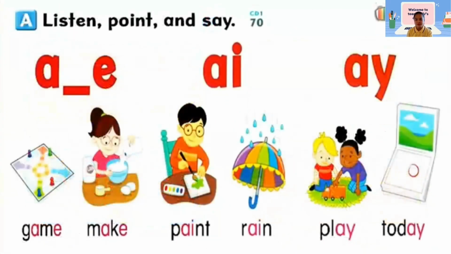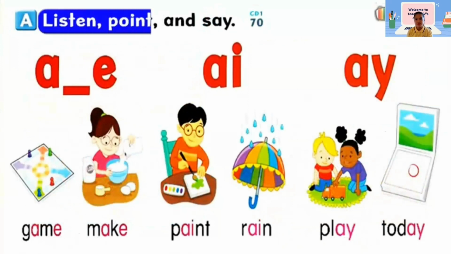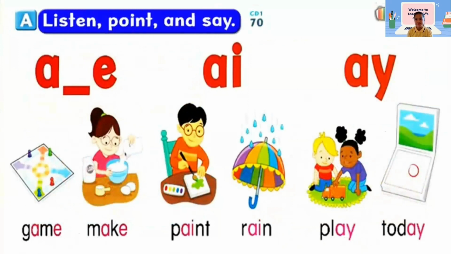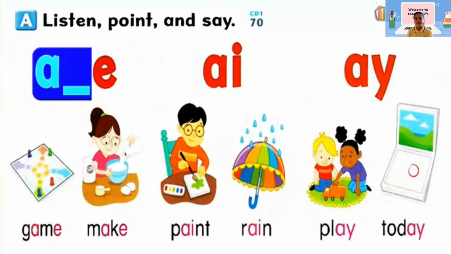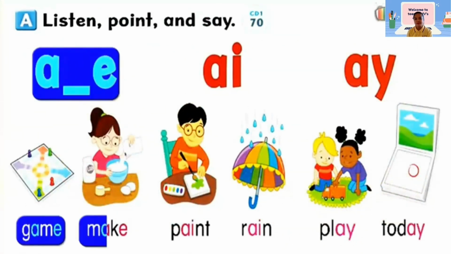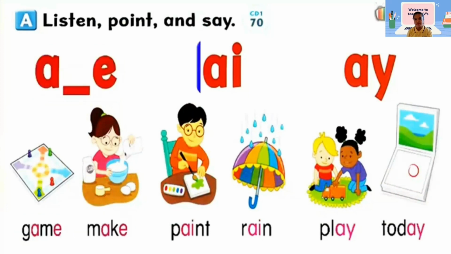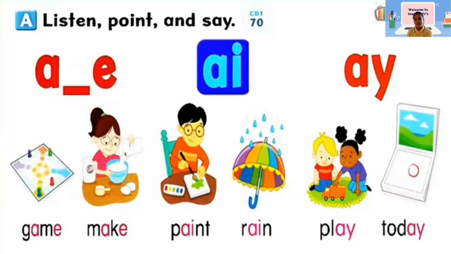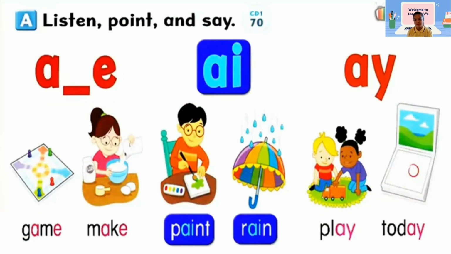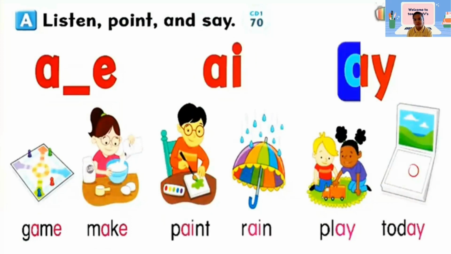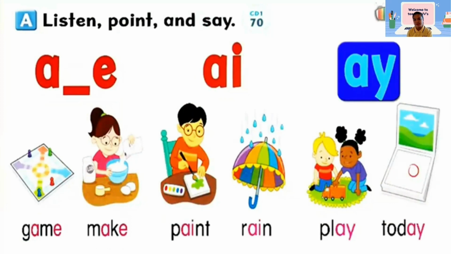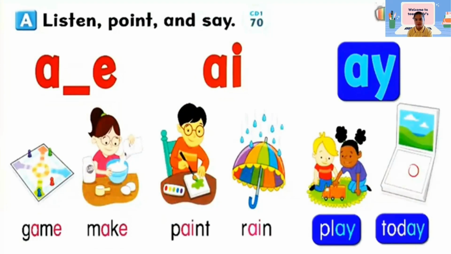Page 36. Let's read. A. Listen, point, and say. A-E, A, game, make. A-I, A, paint, rain. A-Y, A, play, today.